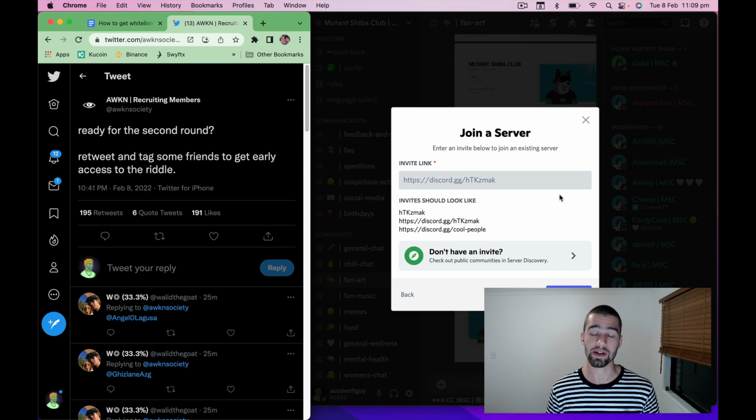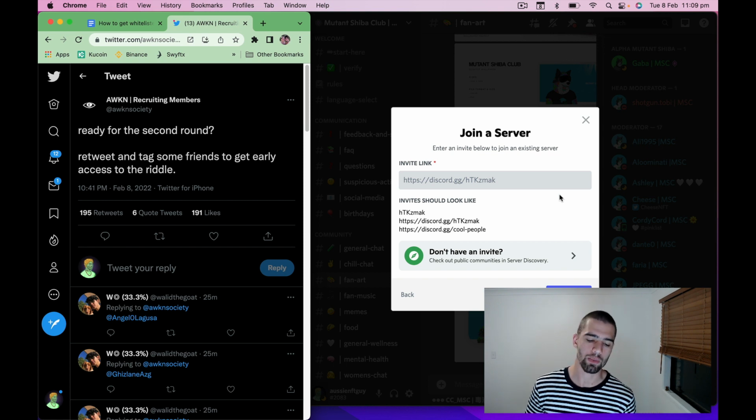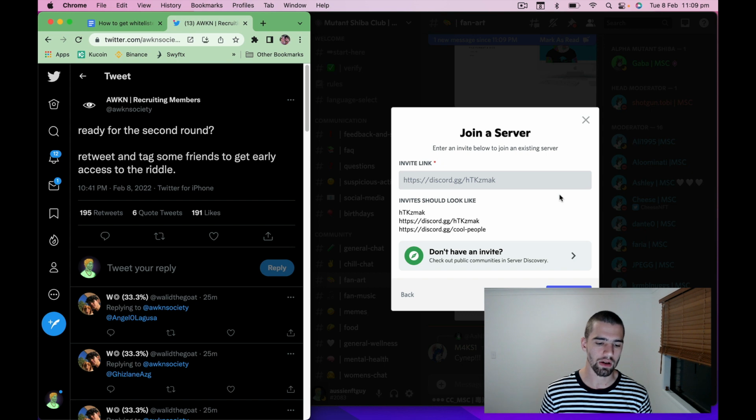Hopefully this kind of helps you get into more closed Discords. I always split my screen like this. I'm always ready. I'm on the money, because if you get in, it's easier to get onto certain whitelists, and there's so few people in the Discord. So hopefully this kind of helps you as well. Let's jump into the whitelisting methods.